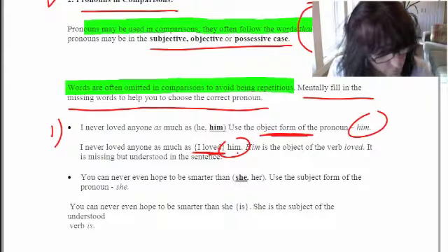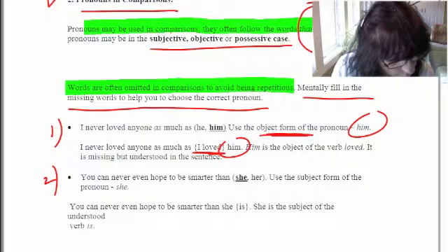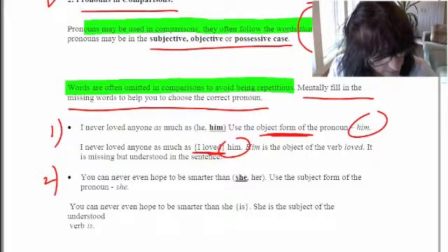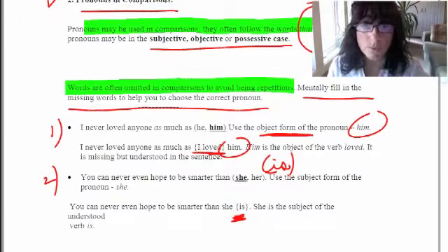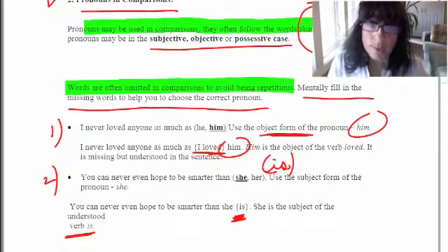So therefore, you would use him, not he. Let's take a look at this example. You could never even hope to be smarter than she or her. In this case, if you put in the understood word is, you could never hope to be smarter than she is or her is. You would say you could never hope to be smarter than she is, and she is the subject of the understood verb is. So always put in another word, an imaginary verb, to help you understand which is the correct pronoun to use.